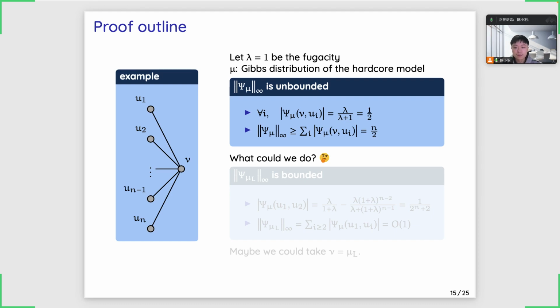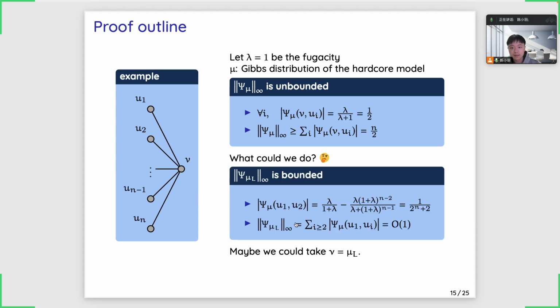So what could we do? The observation is that if you remove the vertex v and only consider the vertices on the left, then the infinity norm is bounded. Here, the distribution mu L is obtained by projecting the Gibbs distribution mu onto the variables on the left. So our strategy is to set the distribution nu to be mu L and run the field dynamics on this distribution.